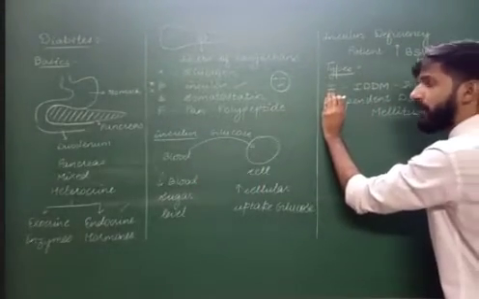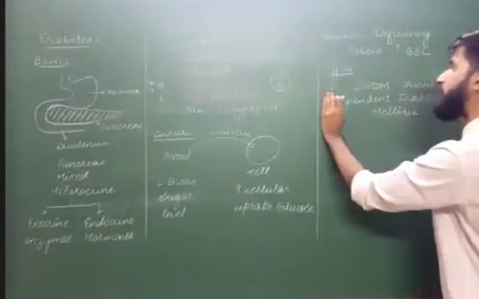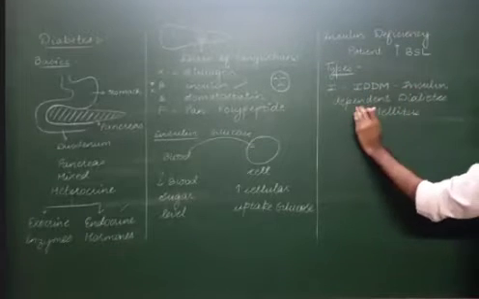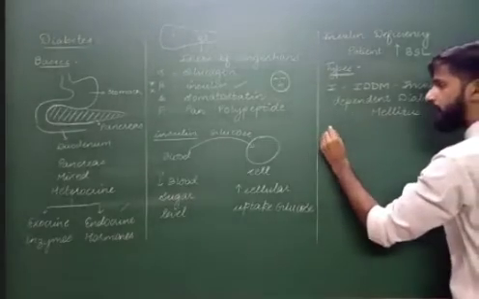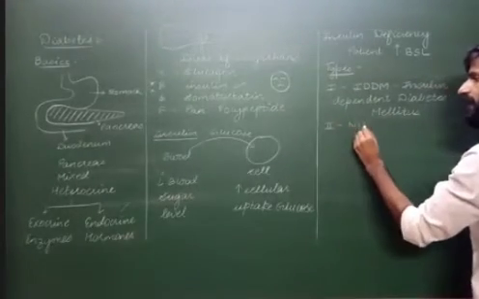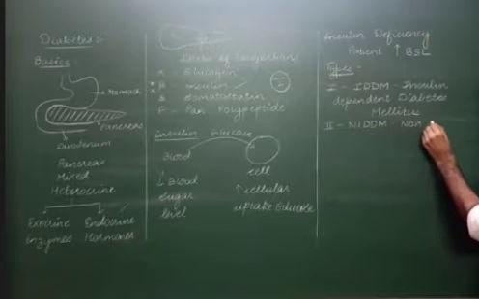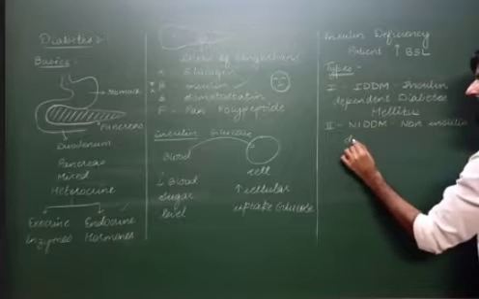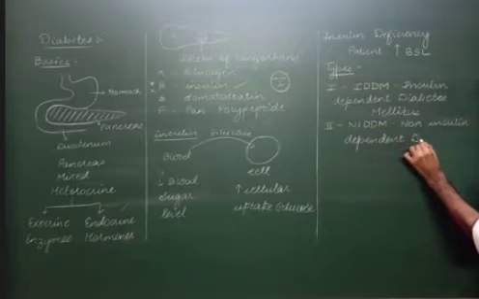We have the first type, diabetes type 1. We always write it with a Roman numeral. Type 1 diabetes is called IDDM. Full form is insulin dependent diabetes mellitus. Then we have type 2 diabetes, that is called NIDDM, which should be non-insulin dependent diabetes mellitus.